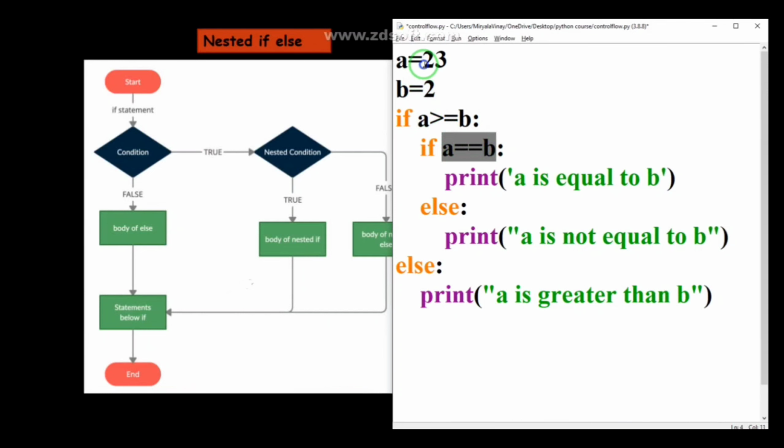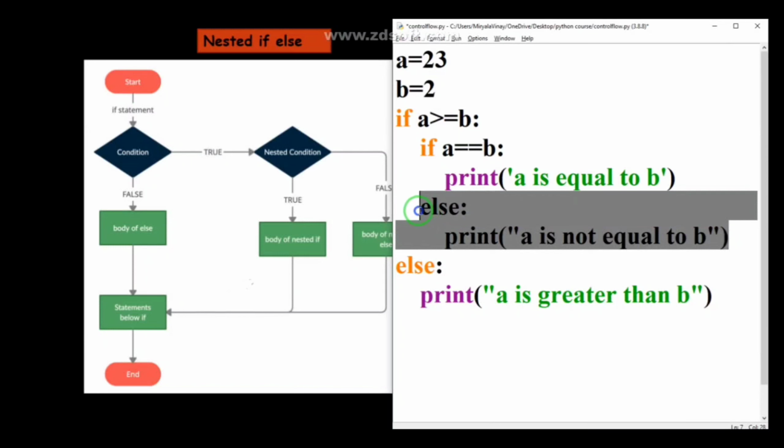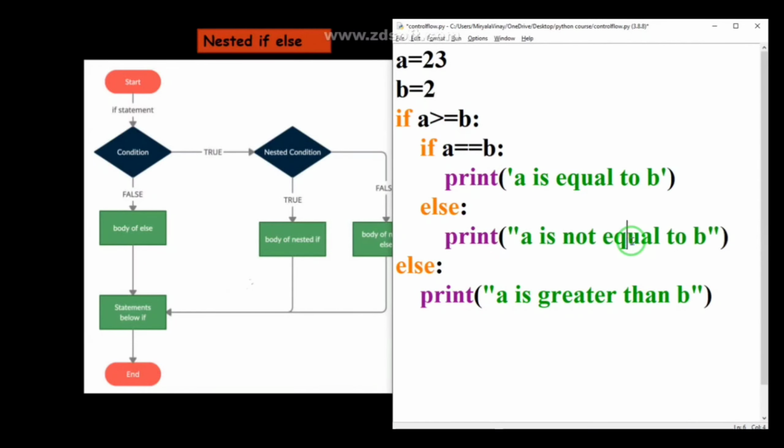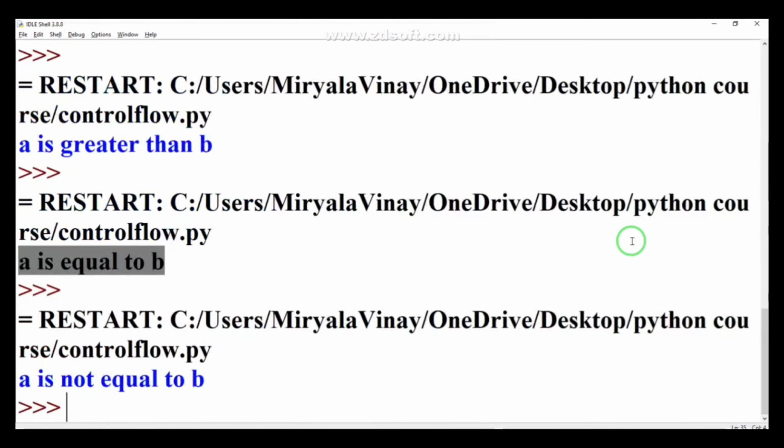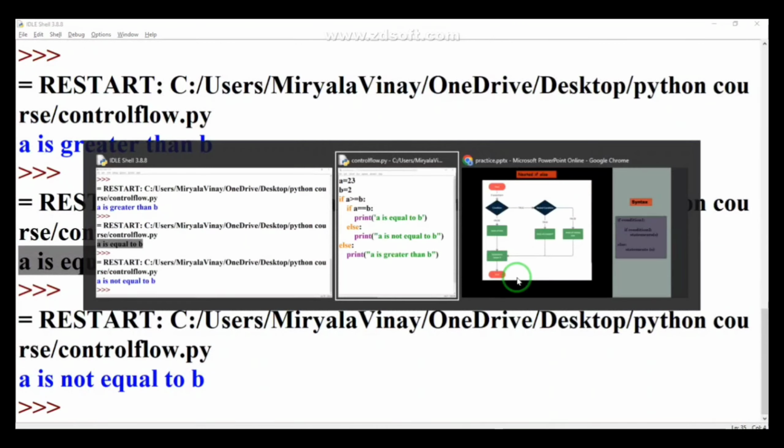So whether 23 is equal to 2, it is false. That is why it will enter this else, not that else. It will enter this else, because our cursor entered the outer if block. That is why this else statement will execute. So when I run this program, you can see a is not equal to b is executed.